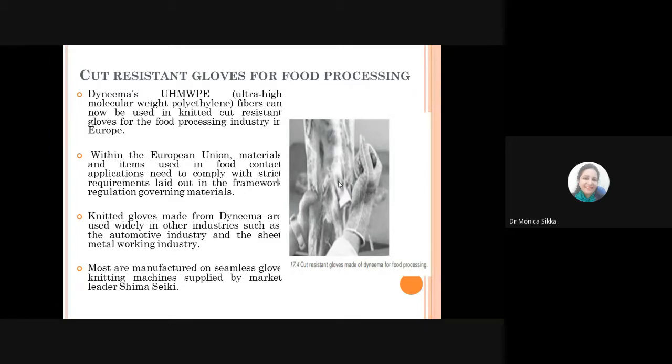Producing a glove which does not have any seams and stitches will ensure the performance level of the product to the highest. There will be no failure during the usage. Of course, that cut resistance comes from the material, that is the Dyneema that you are using. But the technique of constructing it in one integrated form will give you the best functional requirement that you need from these cut resistant gloves.